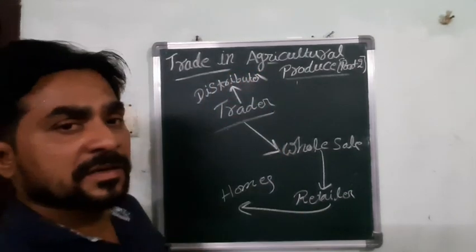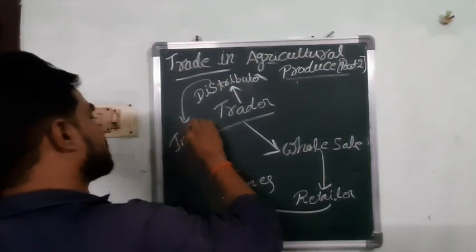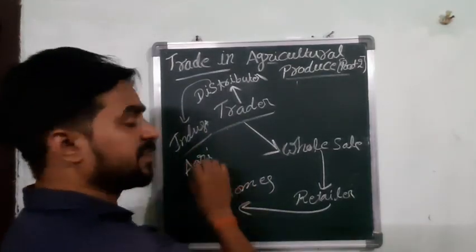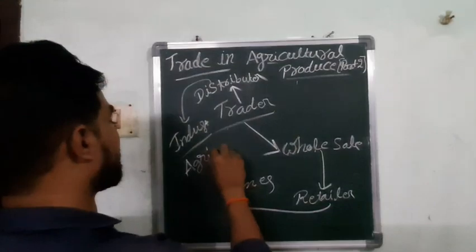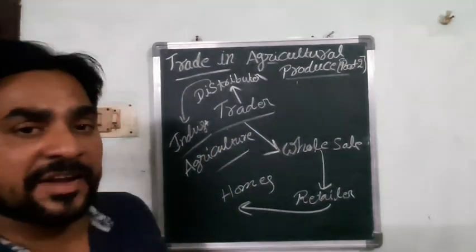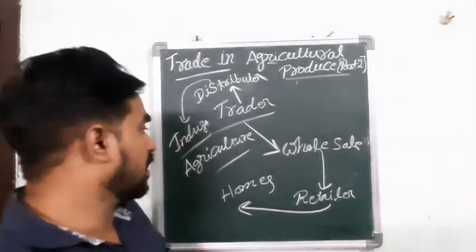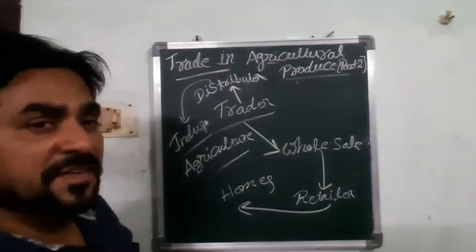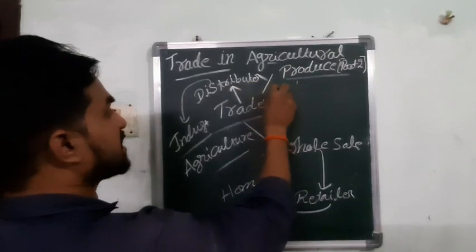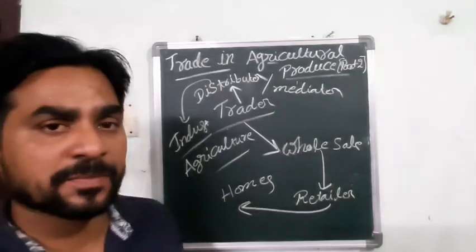So a distributor can bring goods from the industry, otherwise called agriculture farmers. If the good is an agricultural good, they can bring it from the agriculture farmers. Or if a good can be prepared in the region of industry, that is called industrial goods. So if they are going to buy from the agriculture farmers, here the word changes. It is called mediator, or else called brokers.